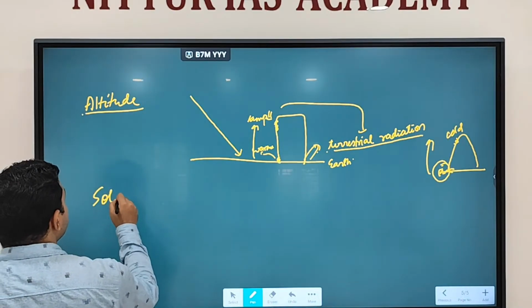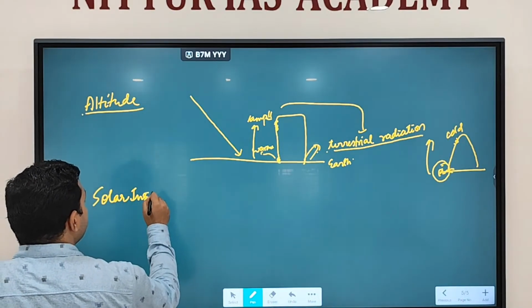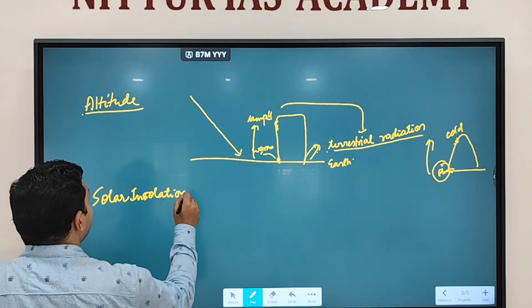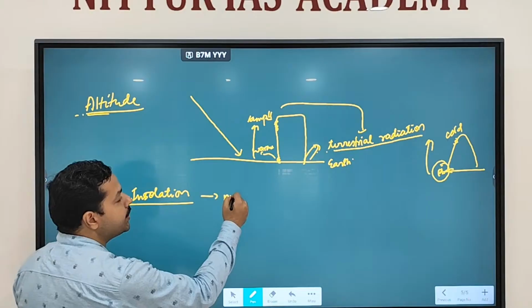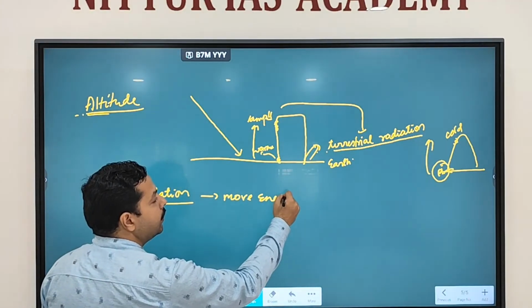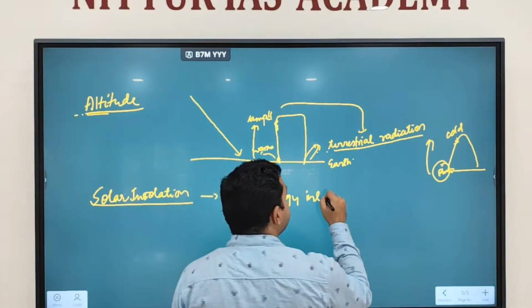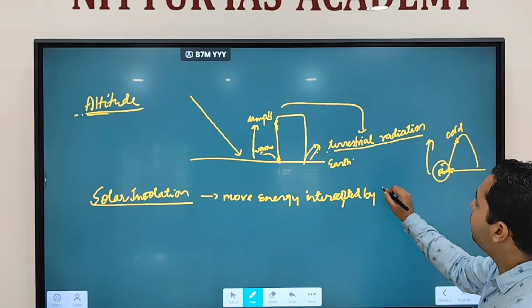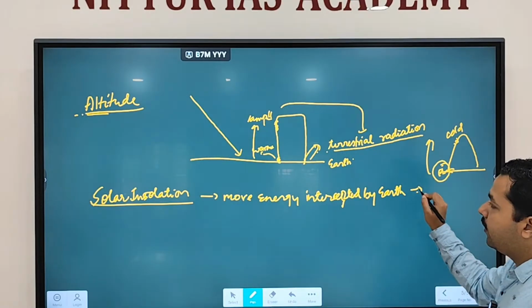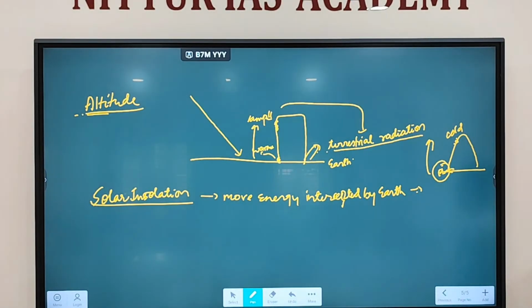Finally, you also have variation in temperature due to solar insolation. Last class we discussed solar insolation. If more energy is intercepted by the earth, what will happen? Earth will get more heat.